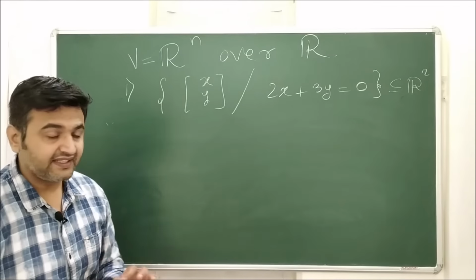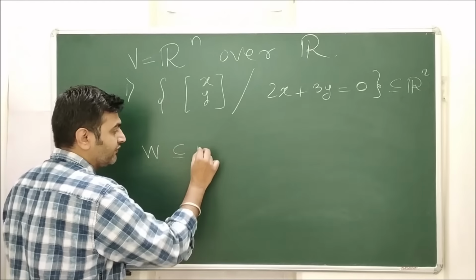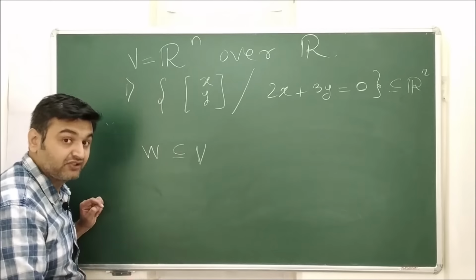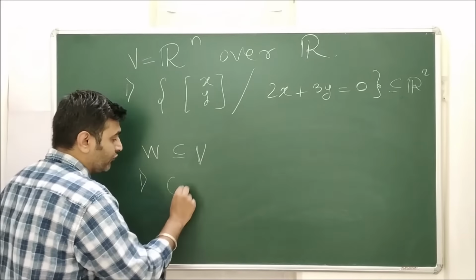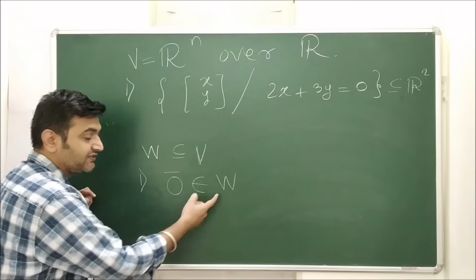No. There is a very nice theorem which says that to check whether W, a subset of a vector space V, is a subspace, you simply do the following. You check whether it contains the 0 vector, which implies that it is non-empty.